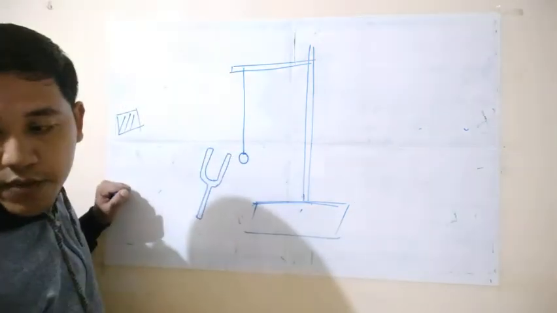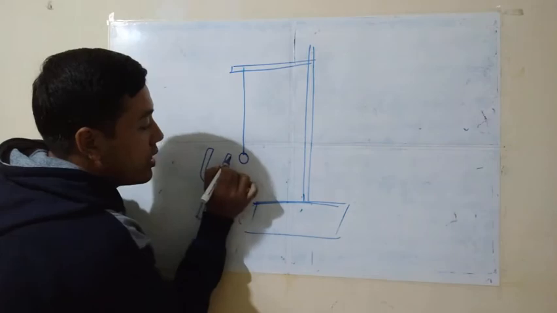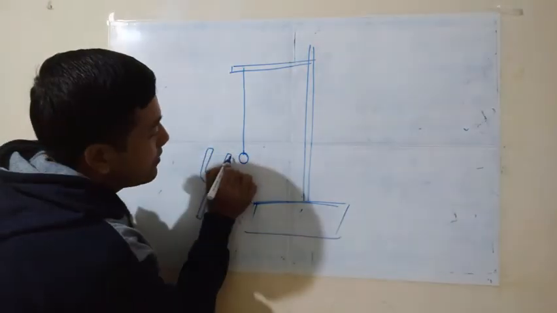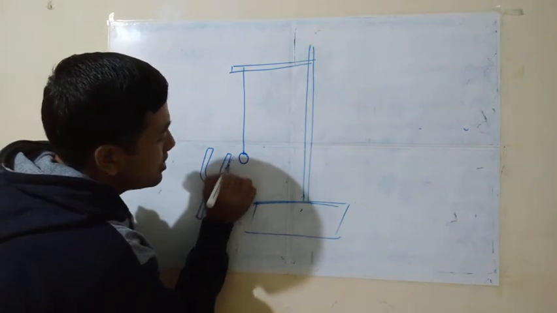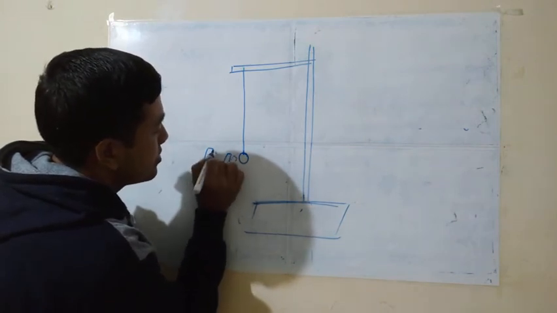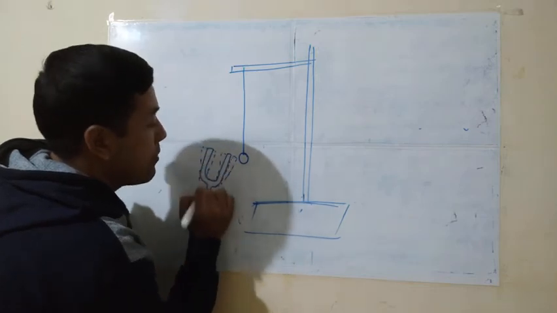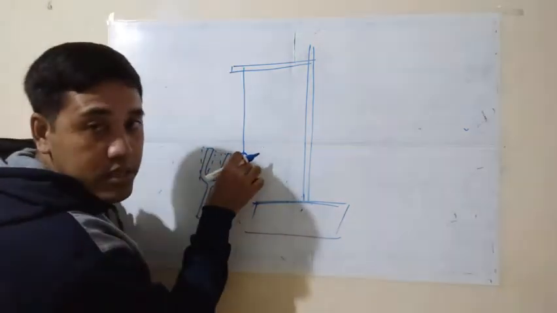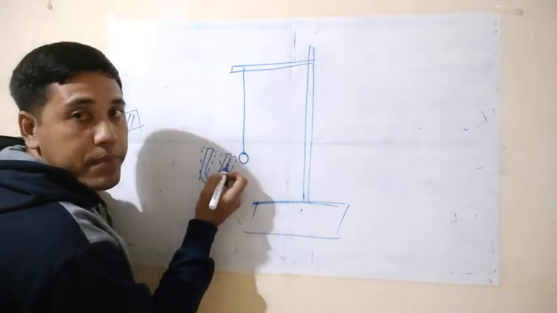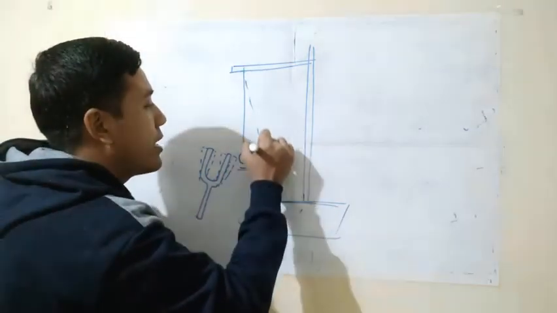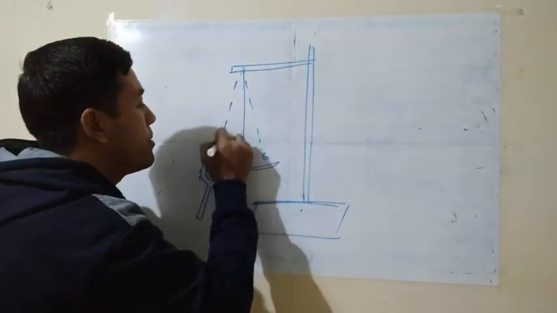You bring this tuning fork near to this thermocol. Then after beating, you bring the tuning fork near to this thermocol. Then we all know that this tuning fork will start vibrating. Right? And without touching this thermocol, what will happen? The thermocol will be moved like this.